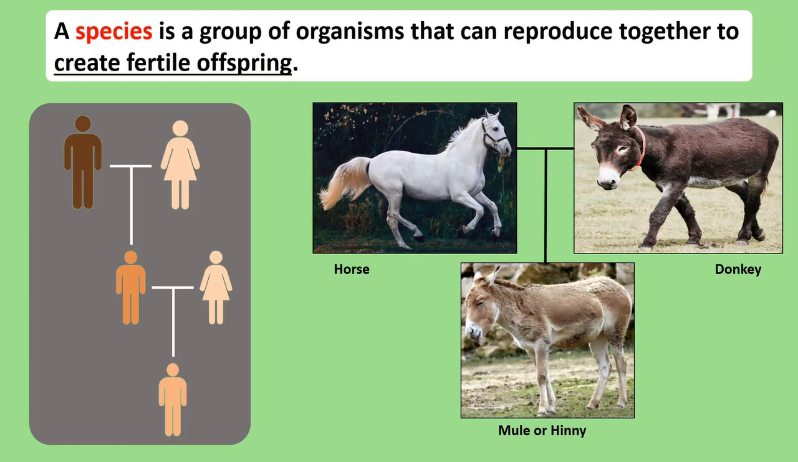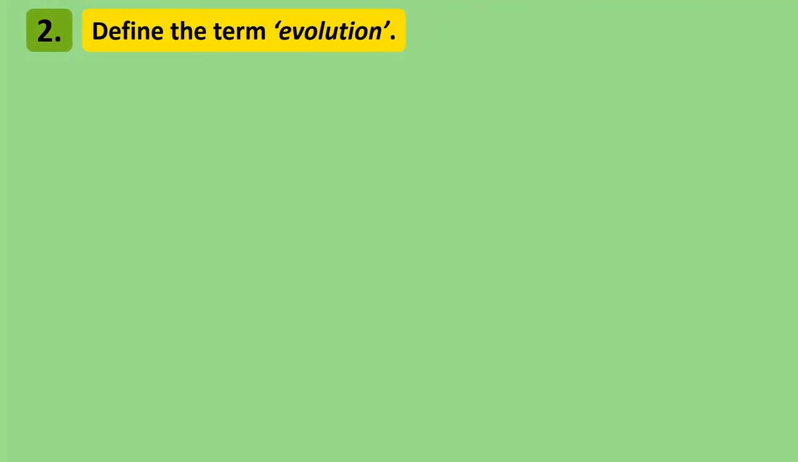If a horse, on the other hand, reproduces with a donkey, their offspring is known as a mule or hinny. But the mule or hinny don't have the ability to reproduce. They're both infertile. So due to this, horses and donkeys are both classified as different species, because although they can reproduce together, the offspring they create can't. They're not fertile.